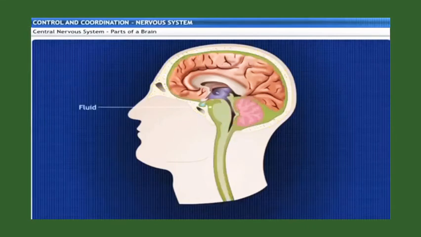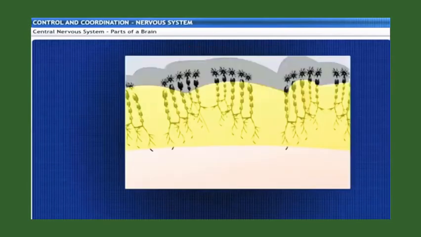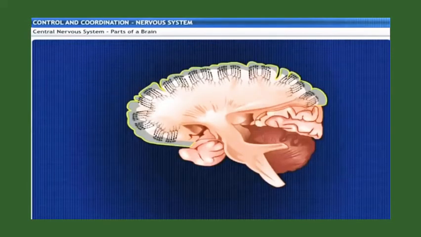Inside the cranium, the brain is contained in a fluid-filled space, which provides further shock absorption. All the neural connections are concentrated in the brain. The cell body of the neuron is concentrated towards the outer region of the brain and the axon towards the inner region. This forms the grooves that are associated with the degree of intelligence.